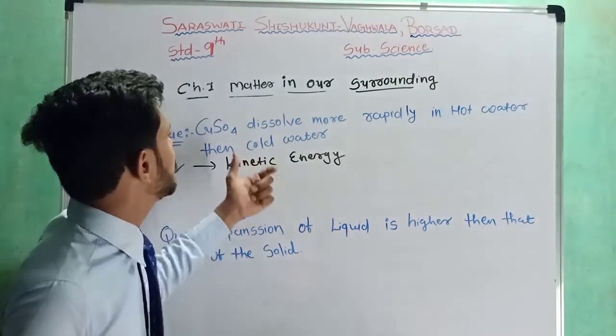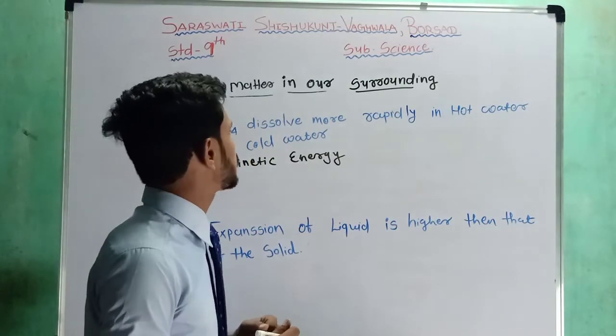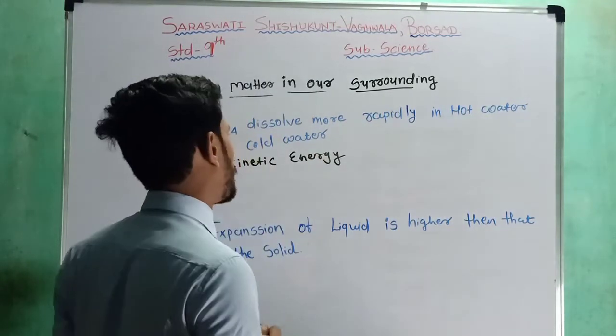So what happens when we dissolve CuSO4, cupric sulfate, in hot water and cold water?